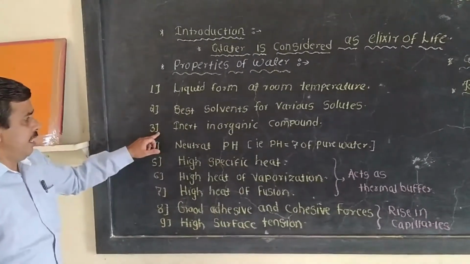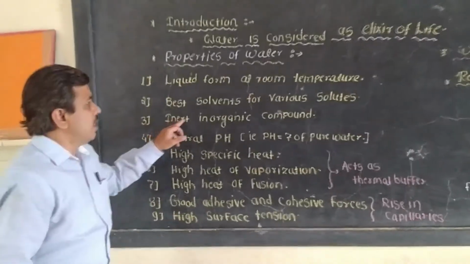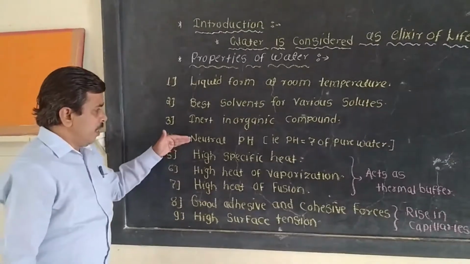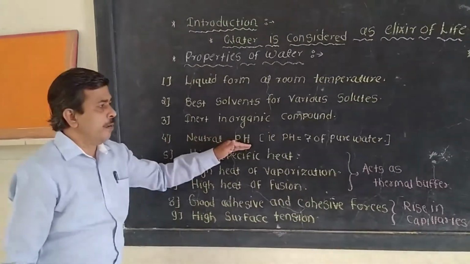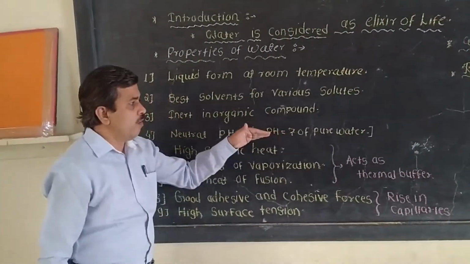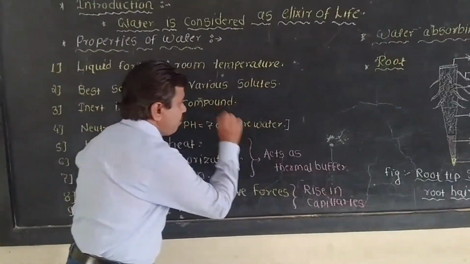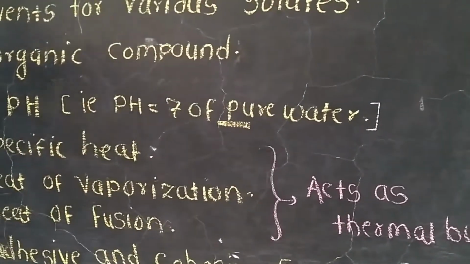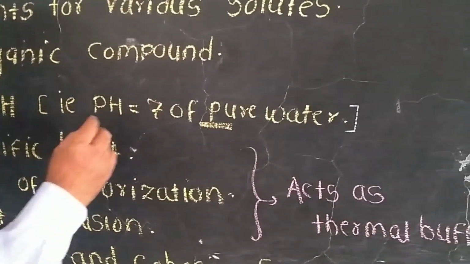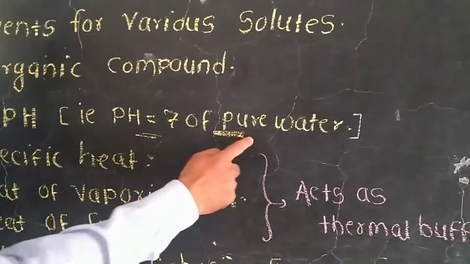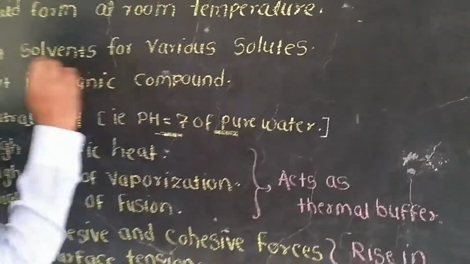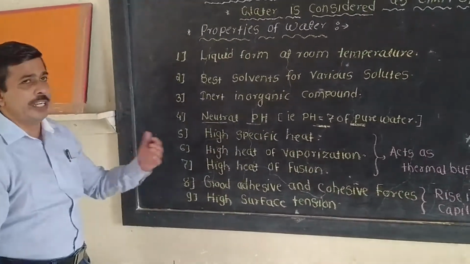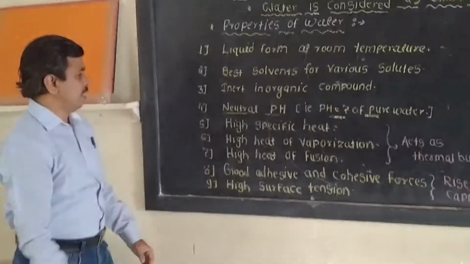Then third, water acts as an inert medium for inorganic compounds. It is one of the most important properties of water. Then water shows a neutral pH. The pH is about 7. For pure water the pH is 7, but if something is dissolved in the water, the pH will change. Pure water is in a neutral condition, not acidic and not basic.